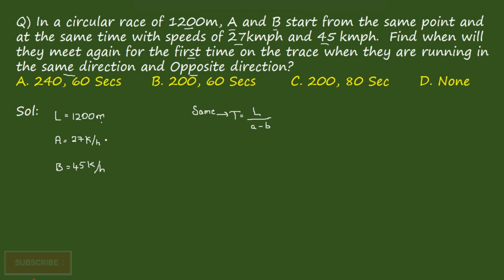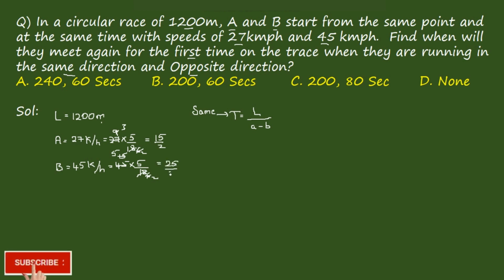We are converting this into meters per second, which is equal to 27 into 5 by 18. 3 goes by 6, it goes by 9, again it goes by 3 and it goes by 2, which is equal to 15 by 2. Again here it becomes 45 into 5 by 18. It goes by 6, and it just goes on a 15. Again 2, it goes by 5, which is equal to 25 by 2.